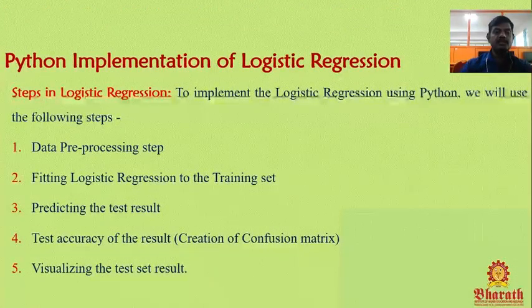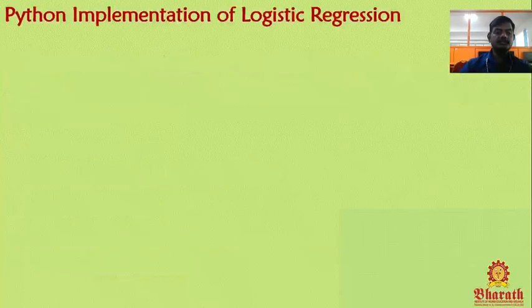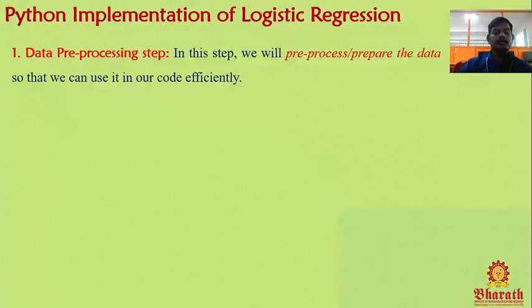So we have 5 steps to implement logistic regression using Python. One is data pre-processing. Second one is fitting logistic regression to the training set, that means train the model. Third is predicting the test result, that means predicting the output. Fourth one, test the accuracy of the result. Fifth one, make the graphical view of prediction. We'll see them one by one.